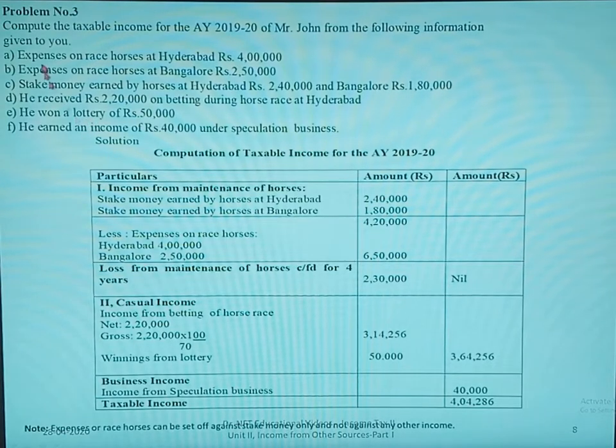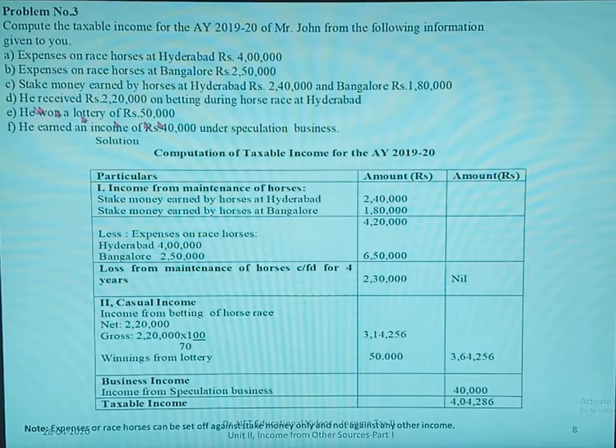Problem number 3. Compute the taxable income for assessment year 2019-20 of Mr. John from the following information given to you. Expenses on race horses at Hyderabad 4 lakh. Expenses on race horses at Bangalore rupees 2,50,000. Stake money earned by horses at Hyderabad 2,40,000 and Bangalore 1,80,000.